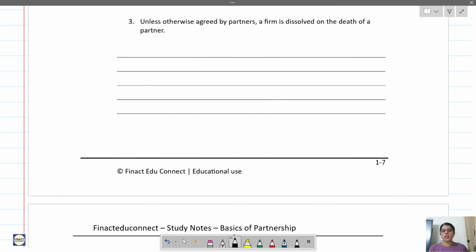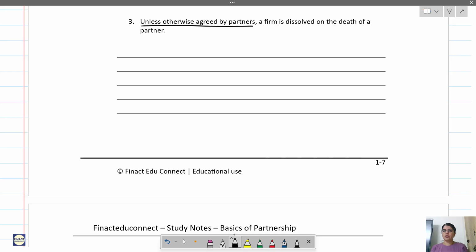Okay, next point is, unless otherwise agreed by partners, a firm is dissolved on the death of a partner. So what does that mean? See, unless otherwise agreed means how will the partners agree? In the partnership deed. When we saw the format of the partnership deed, the elements of the partnership deed, we saw what should be done if some partner dies.